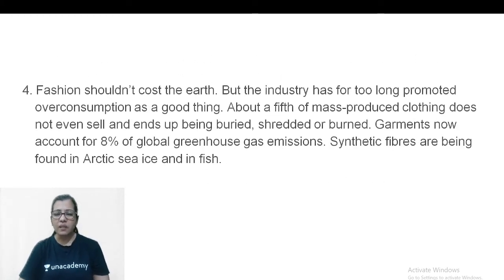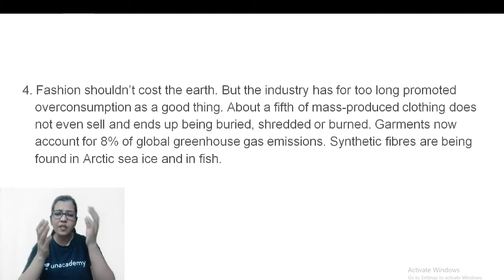Okay. Take a look at this one. Fashion shouldn't cost the earth. It shouldn't drill a hole in your pocket. But the industry has for too long promoted overconsumption as a good thing. Keep buying, keep doing this. About a fifth of mass-produced clothing does not even sell and ends up being buried, shredded or burned, or it's dumped in the oceans. Garments now account for 8% of global greenhouse gas emissions. Chota, 8%. Still, it matters. Synthetic fibers are being found in Arctic sea ice and in fish.